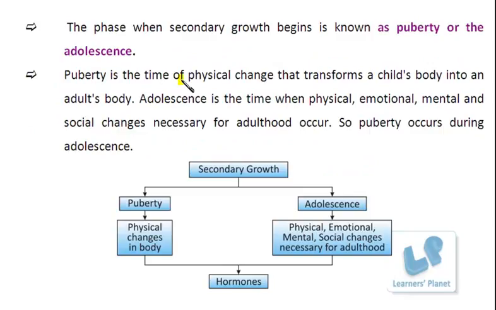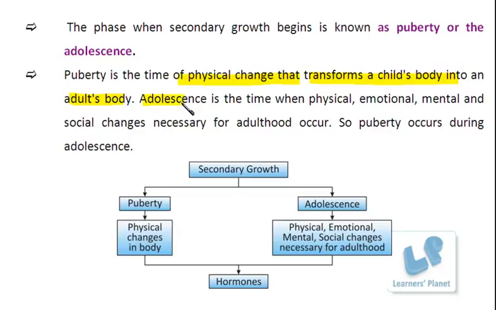Puberty is the time of physical change that transforms a child's body into an adult's body. That means it is simply related to the growth of the physical parts of our body, right? So that time period, that entire phase where the secondary growth begins, till the age where the maturity of the reproductive part of the body has been attained, that period is known as puberty.